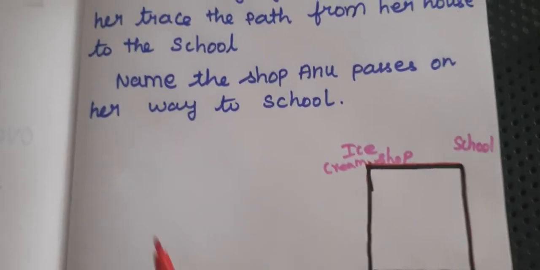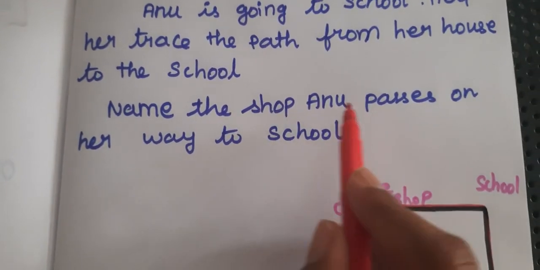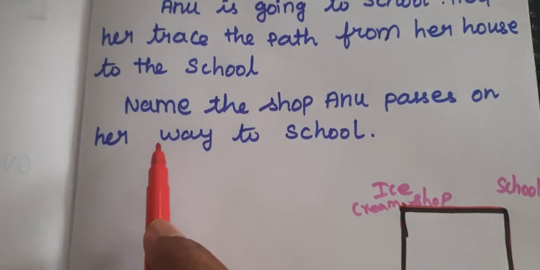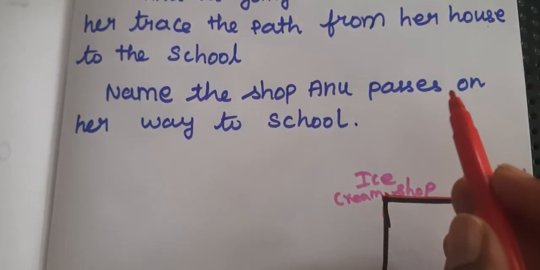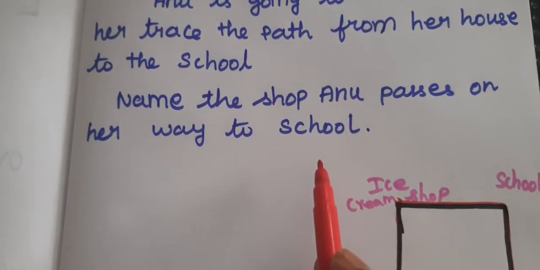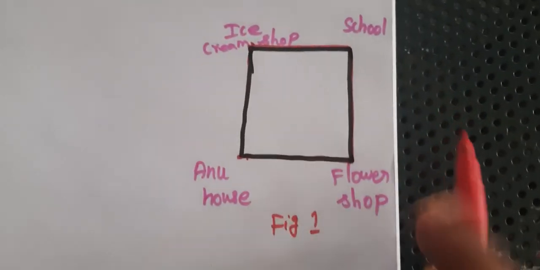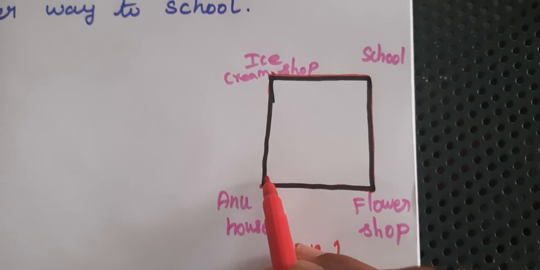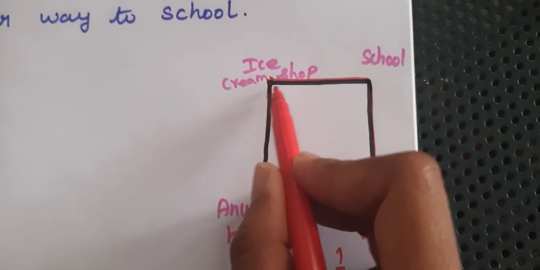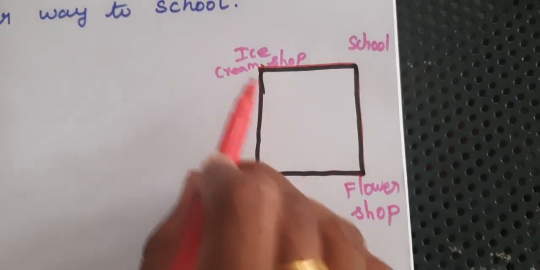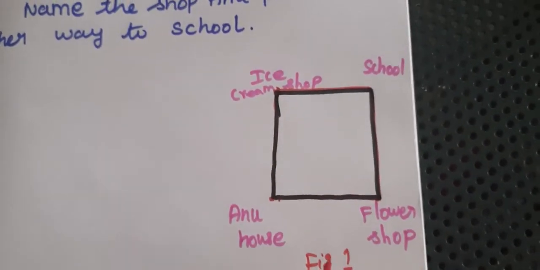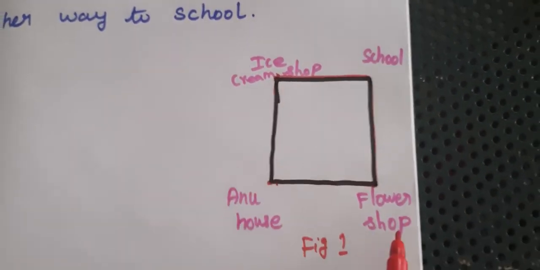Now listen: name the shop Anu passes on her way to school. See here, Anu passes two ways. One is the ice cream shop to the school, and the other is the flower shop to the school. So how many shops are there? Two. What are they? Ice cream shop and flower shop.